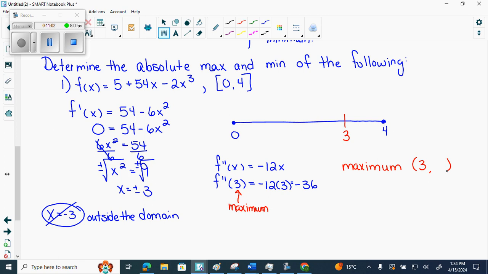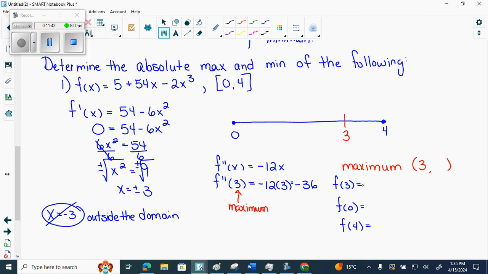If it was just a sheer cubic function without a restricted domain, it would be local, because you can't have absolutes under a cubic function, right? How do we find out if it's a maximum or minimum? If I give you restricted domains, you have to find the y values of those endpoints, because if the endpoints are above or below, then it's not the absolute highest or lowest you can go. So I need to find f of 3, but I also need f of 0 and f of 4, which means I plug them all back into the original, because I need to know the coordinates on the original graph.